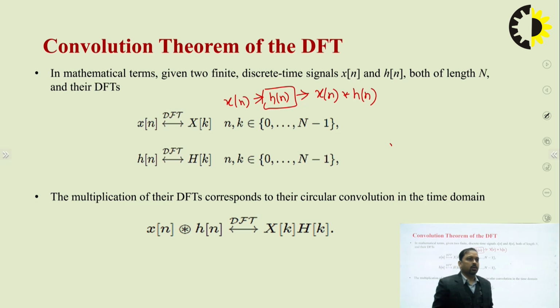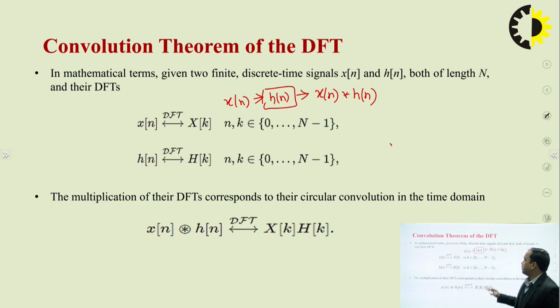We can say that convolution in one domain is nothing but multiplication in the other domain. So x of n convolved with h of n is nothing but capital X of k multiplied by capital H of k.